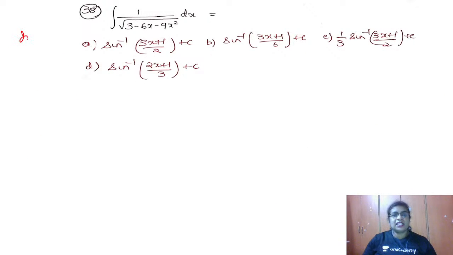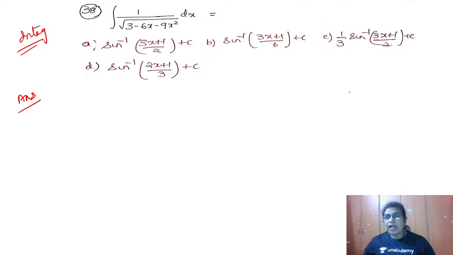Again, we have this integration question. Now, whenever you find 1 by root, we have a different set of formulas. If you don't have a root, it comes in the first set, the three formulas. With 1 by root, if you have x square negative, always remember it is of the form 1 by root of a square minus x square, whose answer is sine inverse x by a. So let us see how we solve this particular question.